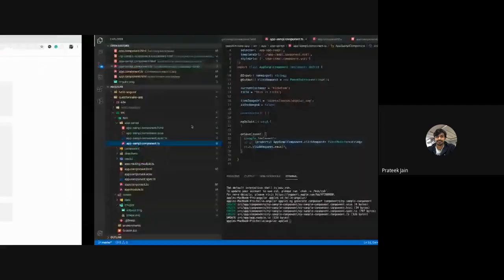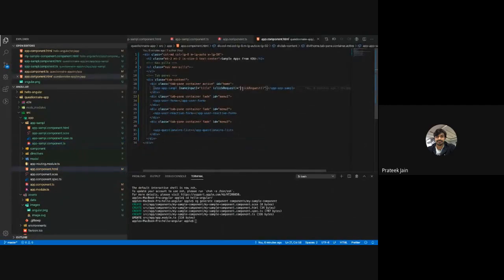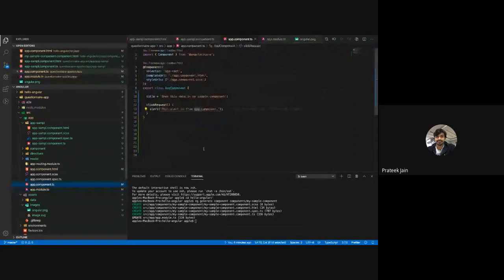That means this trigger happened, this trigger is getting called, which is listened to by this event handler, and this request method has been called. This method is written here, and this alert is getting called. Now what we did, we called an event inside our sample component and we handled that event inside our app component. But the point which we wanted to achieve was to transfer data from child component to parent component. Right now we are just showing this alert, so how do we pass the data?